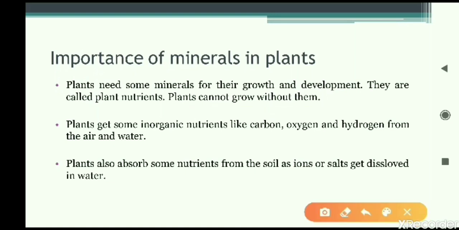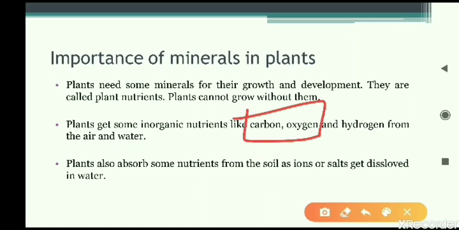Some of the minerals are also available from the air. Plants can absorb, like from carbon dioxide gas, carbon and oxygen can come. So there are certain minerals which can be absorbed from air as well as water, but the majority of the minerals are available in the soil. Only a few minerals come from the air or from the water.